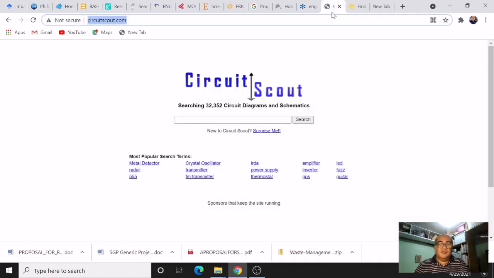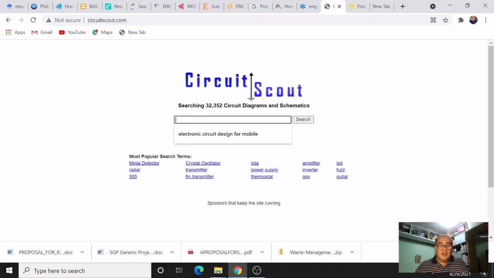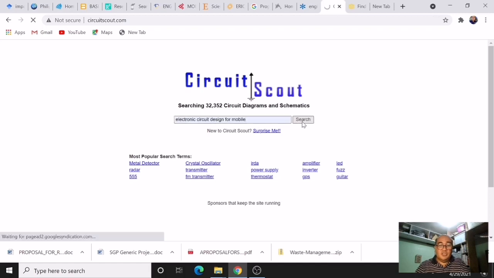Okay. Next in line is the Circuit Scout. So this site allows you to prowl through more than 32,000 circuit diagrams and schematics. So this is actually for engineering. Say for example, we want to find out electronic circuit design for mobile. So we simply type it there and we click search. So this site will provide us circuit diagrams and schematics.